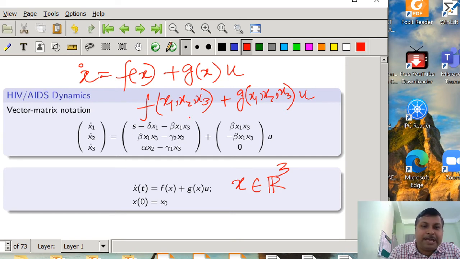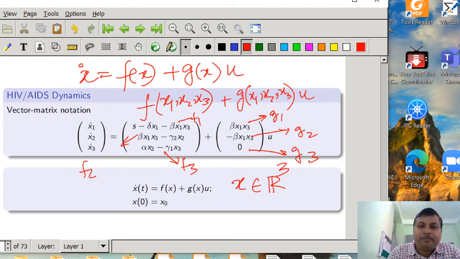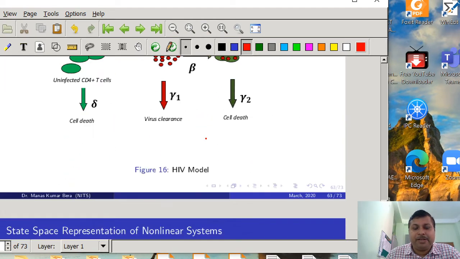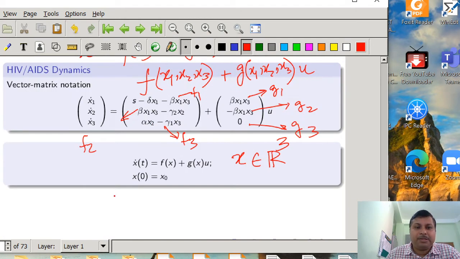So you can say that the first component is f1, this one is f2, and this one is f3. So f(x) has three components, f1, f2 and f3, and also g has three components, that is g1, g2 and g3. Fine. So in this way you find that in a nonlinear system, the example which we have taken, the HIV dynamics, can be represented in the form of x dot t is equal to f(x) plus g(x) into u. Here we have not mentioned any output of the dynamics.